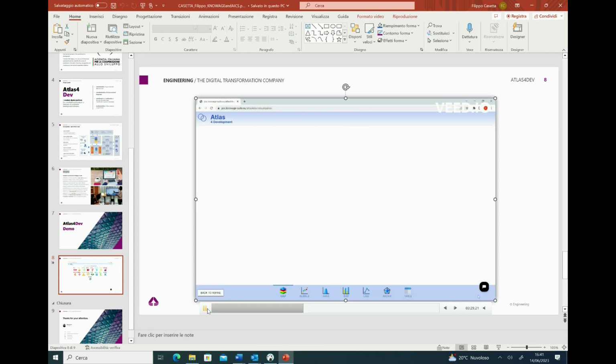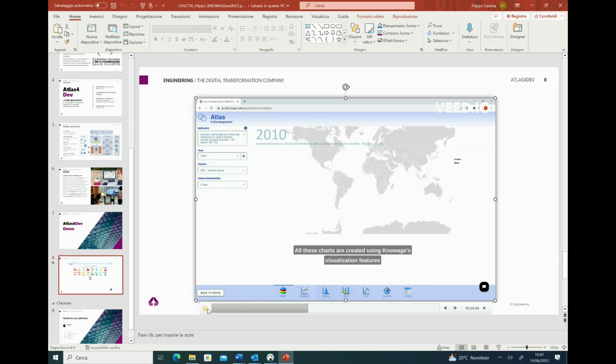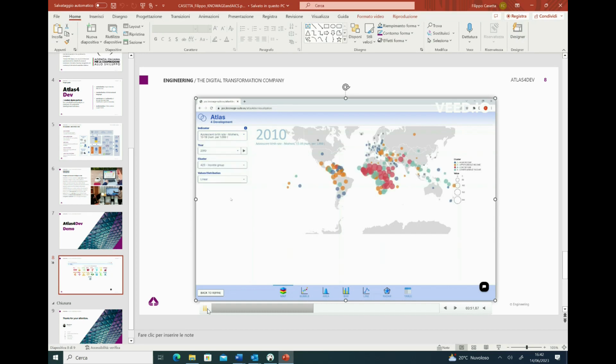After that, clicking on Visualize, finally, we can see all the indicators represented in a multiple choice of charts. All these charts are created using KNOWAGE visualization features. The first chart that we see is a map chart. The bigger the value, the bigger the bubble: the higher the value of the indicator for the country. And this chart is dynamic.